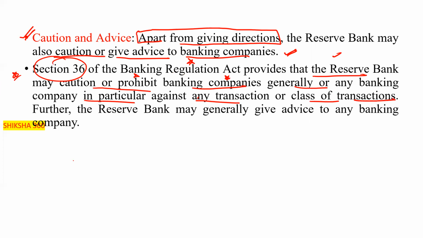Section 36 basically prohibits. Section 21 is regarding advances, and section 35A is regarding the overall. So this section gives the caution.